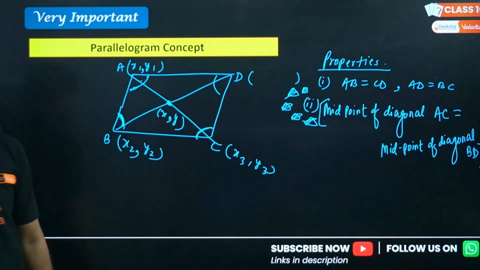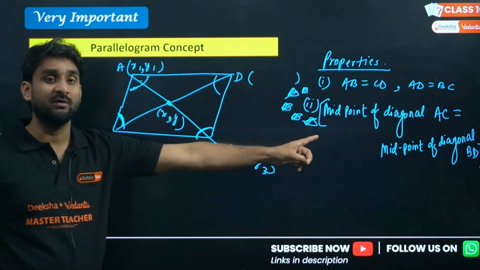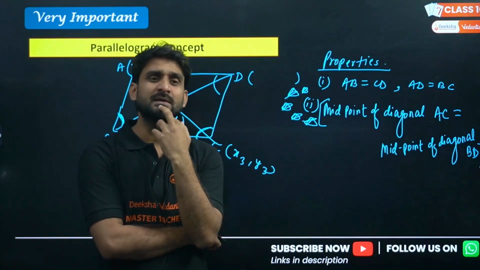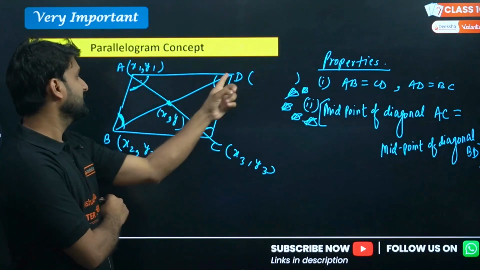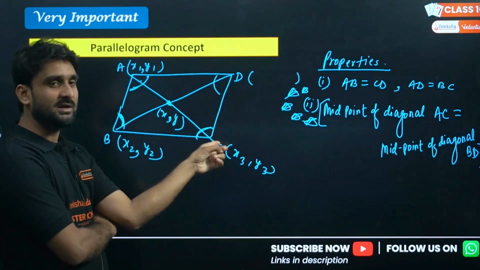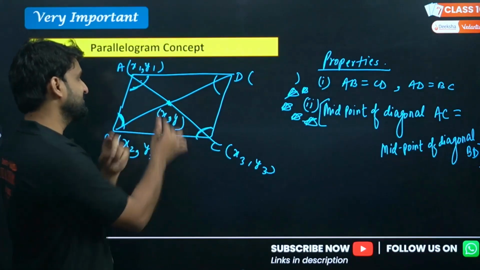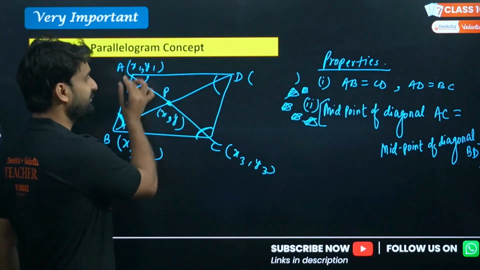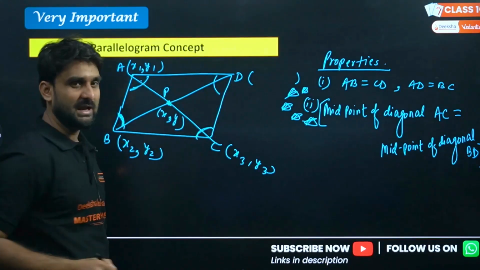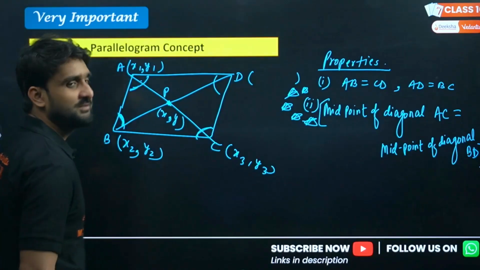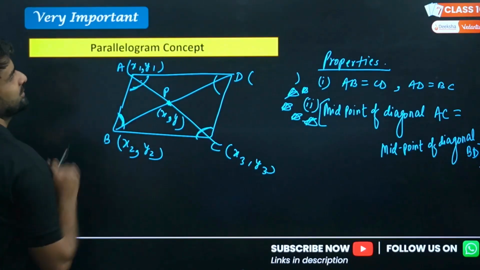The midpoints of the diagonals are equal to each other. This property will work. Yes, obviously. If this diagonal is intersecting with this diagonal, it means this is the center of both. This point P is the center of BD as well as AC, right? So this is the powerful point that you should know.